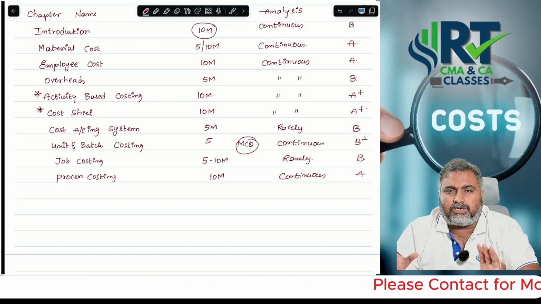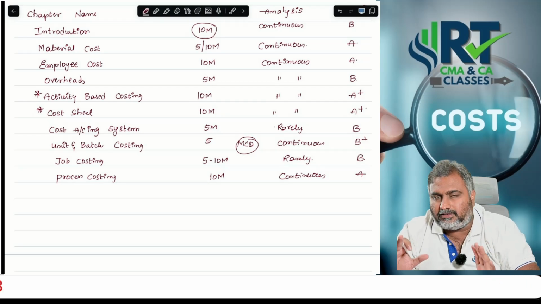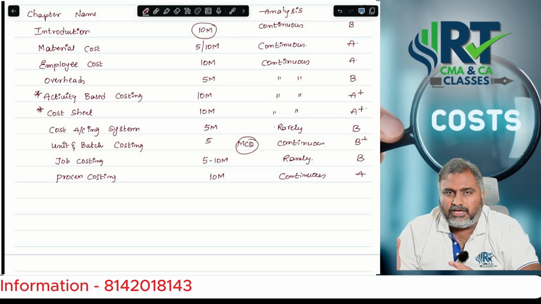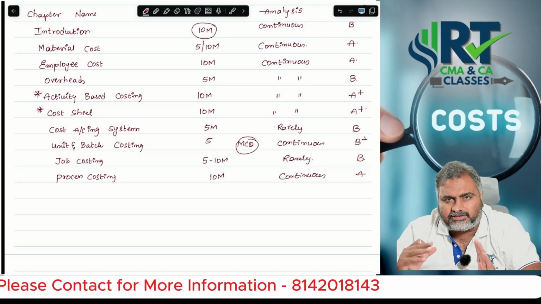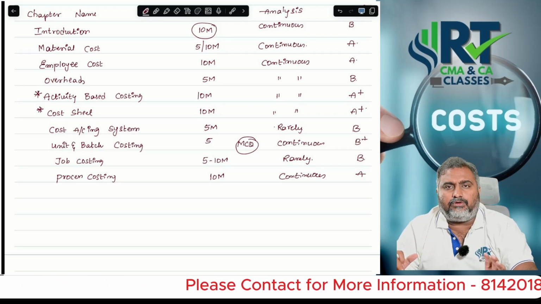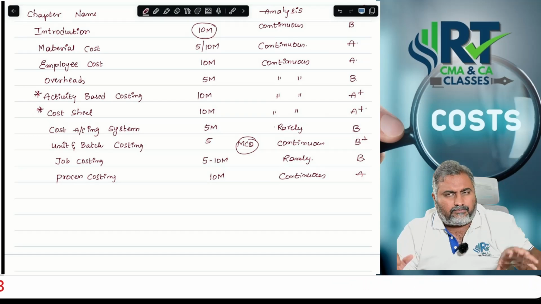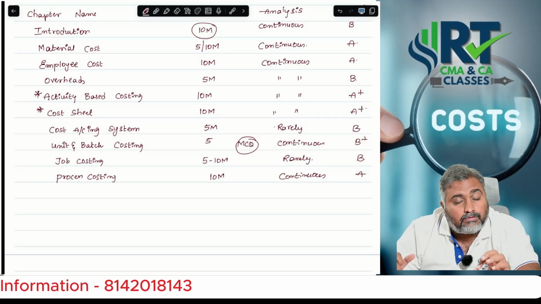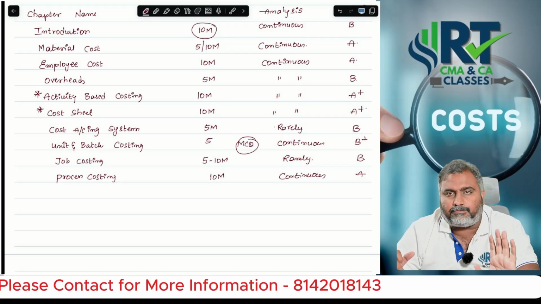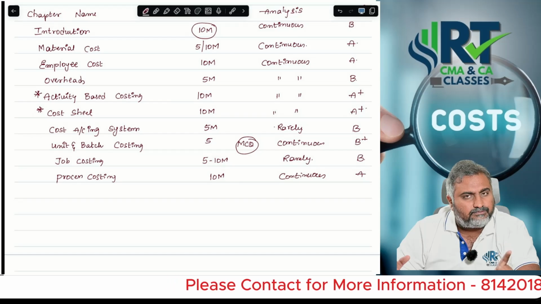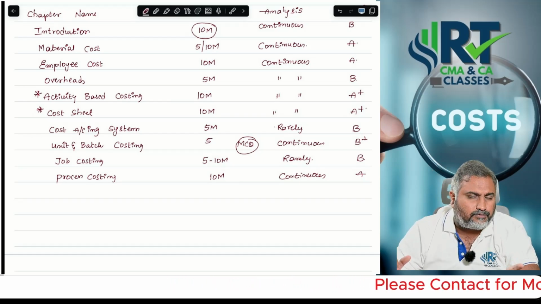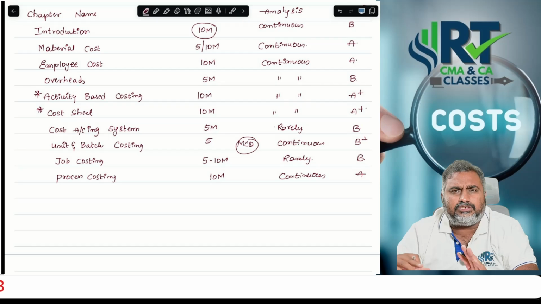Based on that, we did one equivalent units problem even while we were discussing. Other students can check the study material. You have material 1, material 2, labor, overheads, and degree of completion given. Give high priority to that particular question. Later, from the first in first out and weighted average point of view, try to solve at least one question completely.